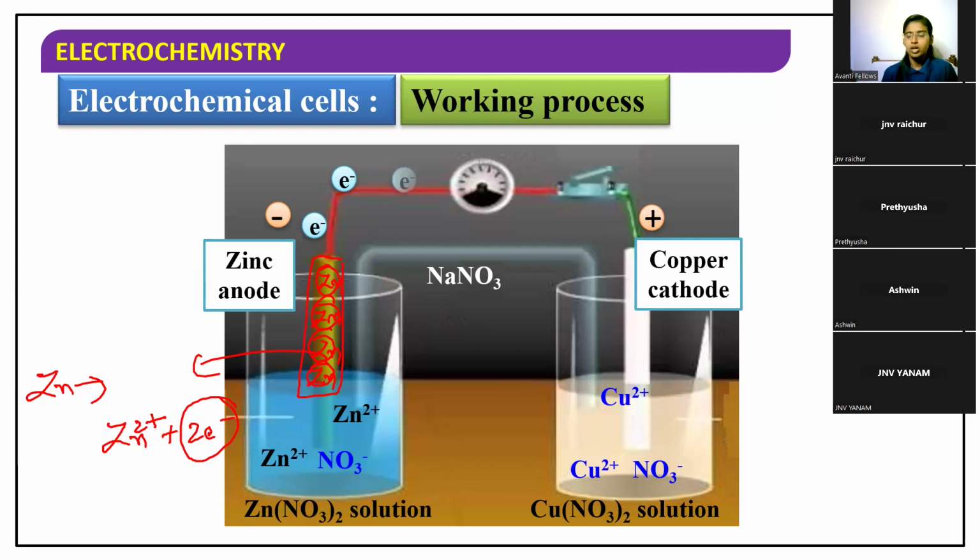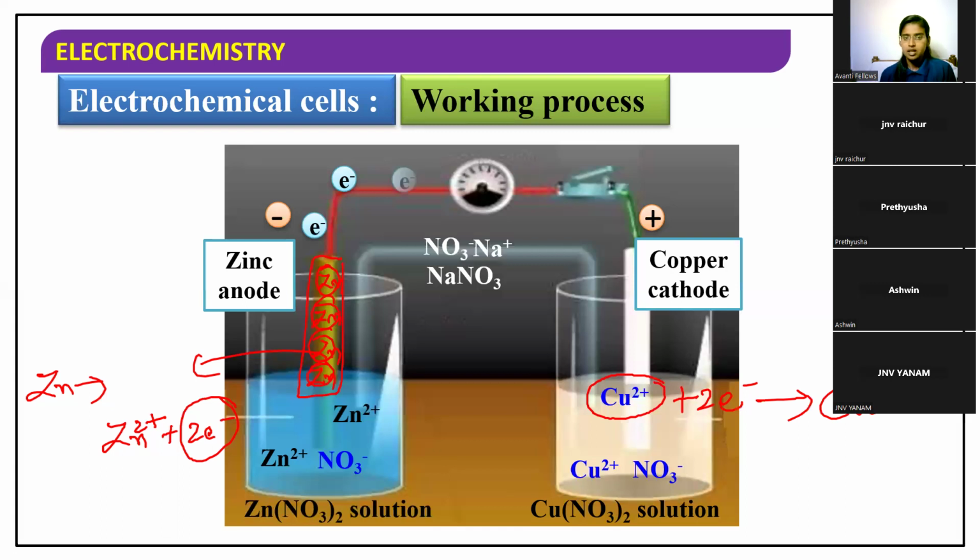And what does the Cu 2+ do? The Cu 2+ present inside the solution will gain the 2 electrons coming from the zinc side, and it will be converted to copper. So this is how the oxidation and reduction, the loss of electrons and the gain of electrons, is going on, the redox couple is happening, in case of the Daniell cell.